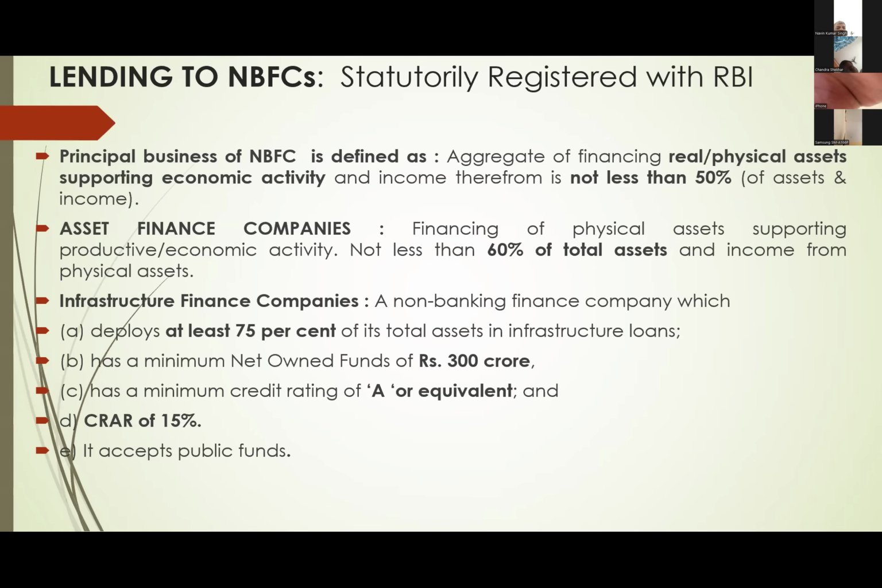We have to ascertain. Is it a factoring company, or an asset financing company, or a loan company, or a core investment company? Like that, different categories are there, basing on their principal business. The definition of principal business is that 50% of its loans are given for physical assets creation, and 50% of that NBFC's income is coming from that activity only. It is general for all NBFCs, minimum 50%. In some cases, it may exceed 60.